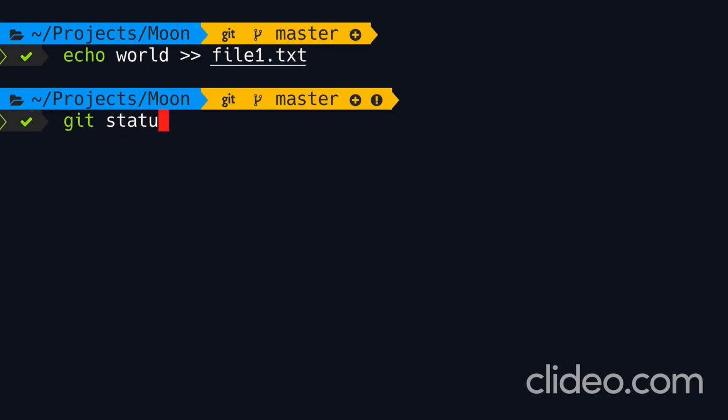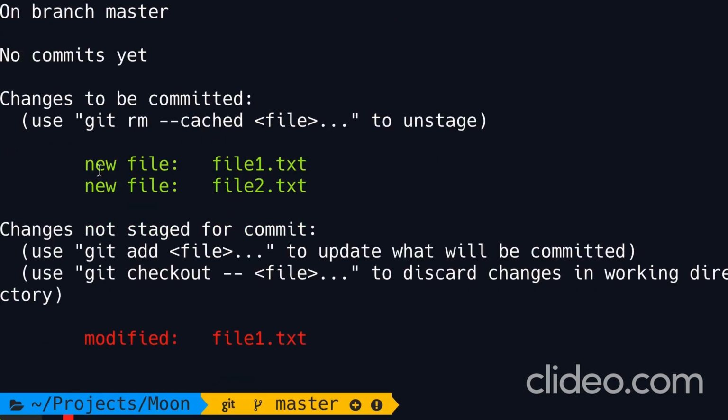Now let's run git status again. Look what happened. We have 2 files in the staging area because they're indicated by green, but we also have 1 modified file in our working directory. So you might be asking, but hey Mosh, didn't we already add file 1 to staging area? Yes, we did, but when we ran the add command, Git took a snapshot of file 1 and added that snapshot to the staging area.